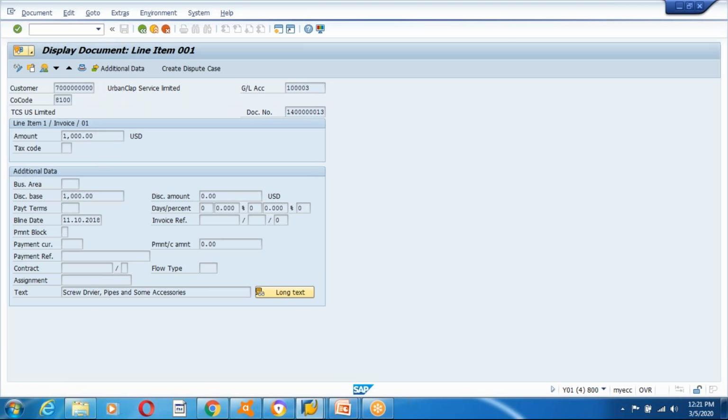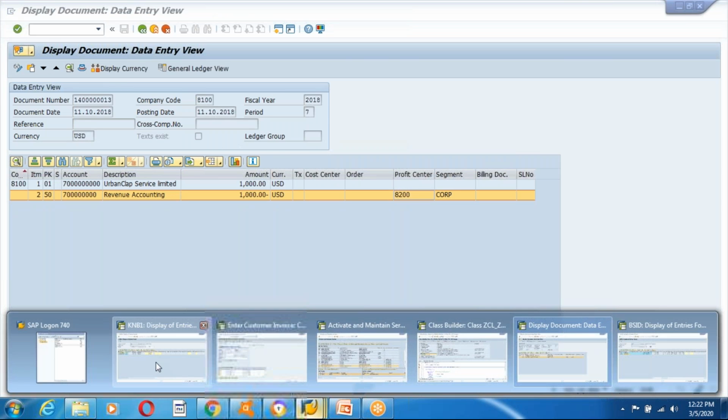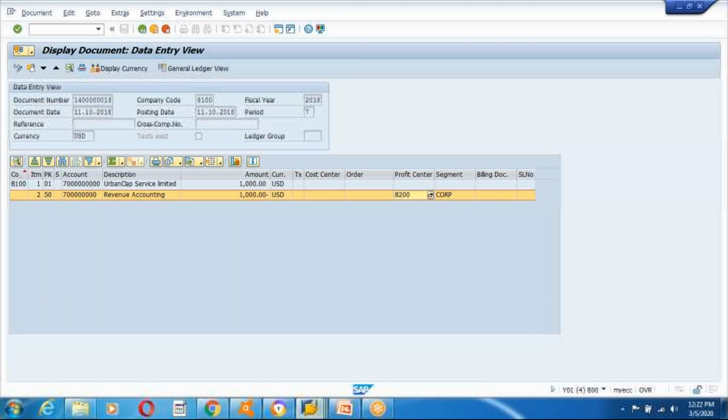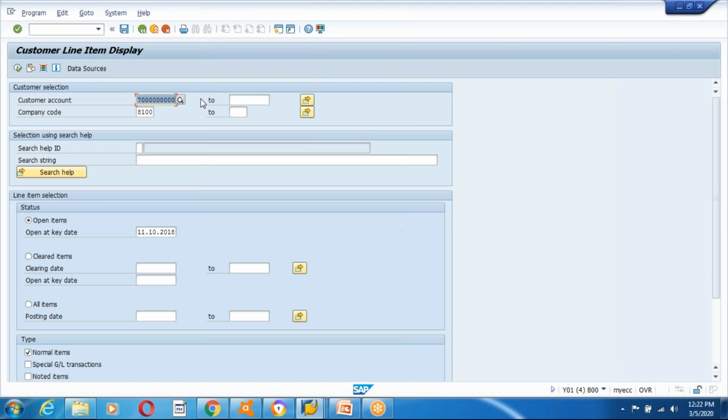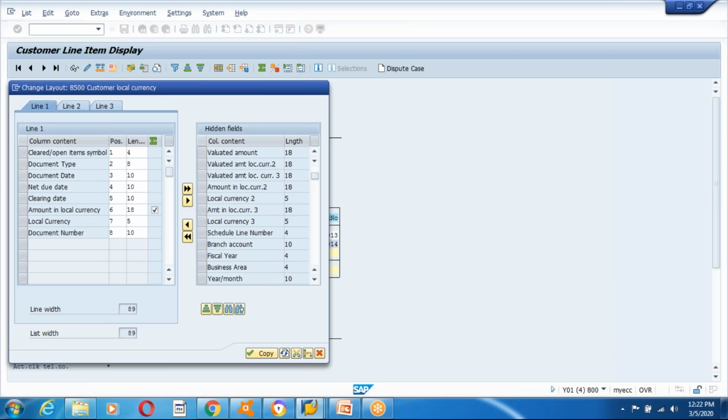Maybe go to overview, and in the overview you can see the profit center is 8,200. But I am not able to see the profit center over here. So the profit center is not displayed in this transaction. Now the customer is expecting to see the profit center here itself, but I'm not able to see it. I have a value at the database level, but the value is not considered over here.